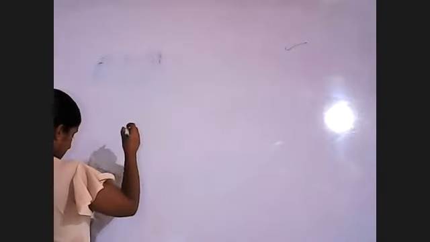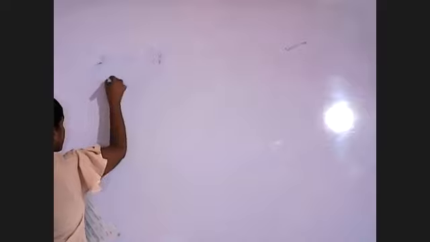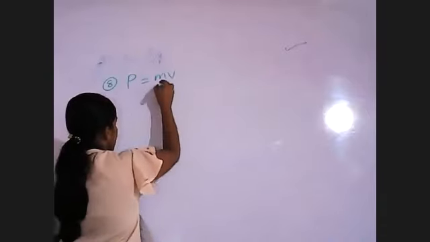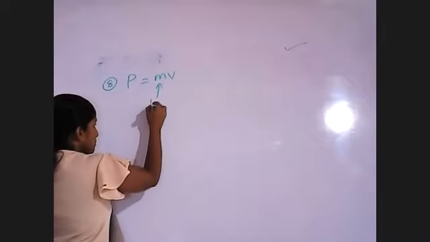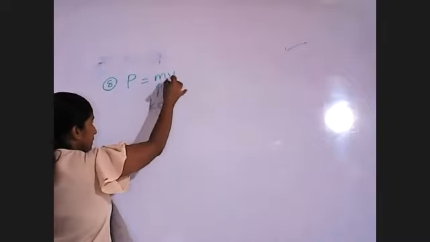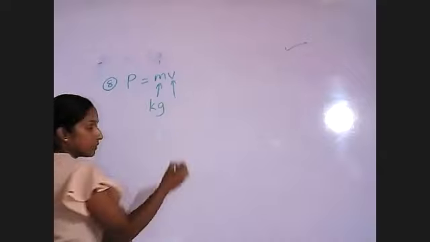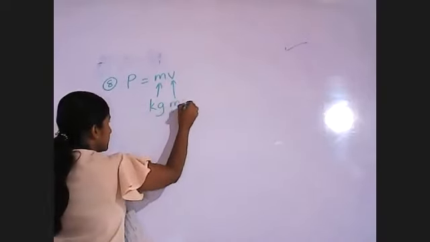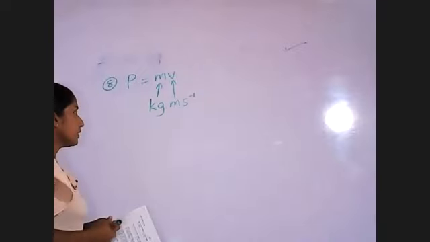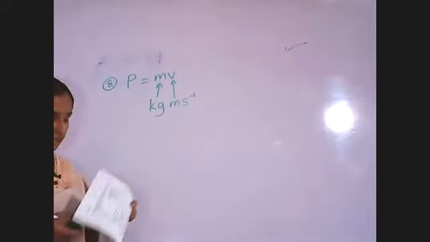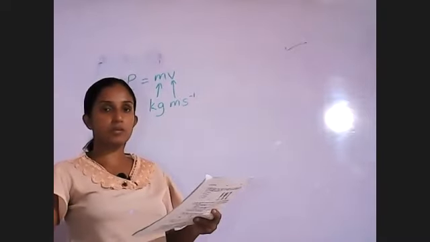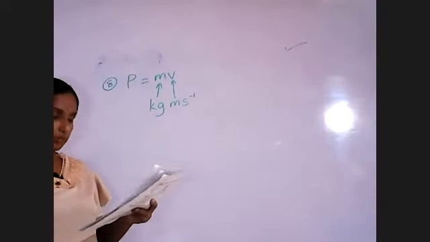Momentum, we get, what is question number 8? Momentum P equals m into v. Here m means the mass of the object and v means the velocity. The unit is kilogram meters per second. The first answer, kilogram meters per second, put it.